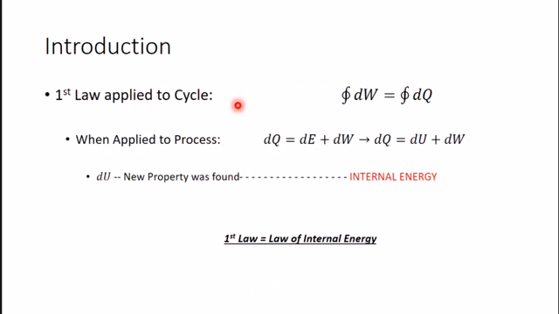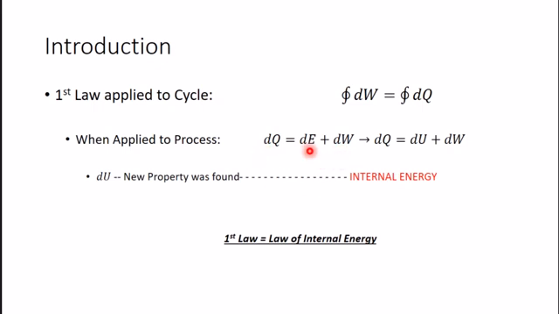When the first law was invented, it was applied to the cycle, and we get the equation cyclic integral of dw is equal to J into cyclic integral of dq, where J in SI unit is 1. So we get equation cyclic integral dw is equal to cyclic integral dq. But when the first law was applied to any process, we get equation dq is equal to dE plus dw, where dE is total energy, dw is total work done, and dq is heat transfer.